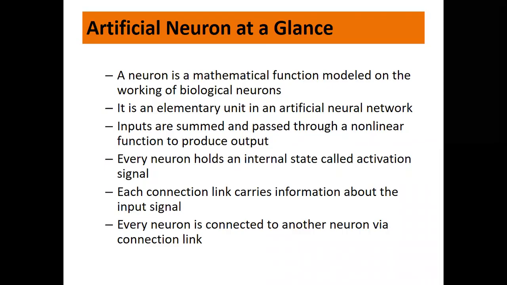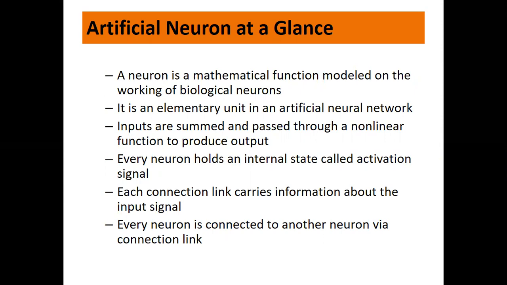A neuron is a mathematical function modeled on the working of biological neurons. We already saw this in our previous lecture, the mathematical model of a neuron. It is an elementary unit in an artificial neural network. It's a basic unit of ANN. Inputs are summed and passed through a non-linear function to produce the output.